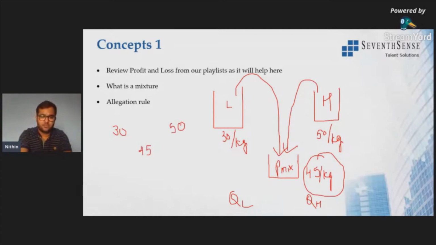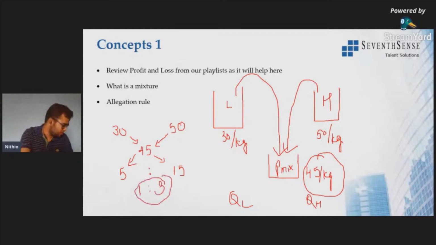So 50 minus 45 is the quantity of lower price, and 45 minus 30 will be the quantity of higher price. 45 minus 30 is 15 and 50 minus 45 is 5, so the ratio will be 1:3. Superb. The ratio will be 1:3. Wonderful, guys. See, whenever any values are given to you, you just need to find the ratio. So now these are the unit quantities.